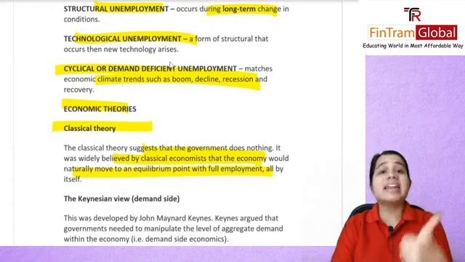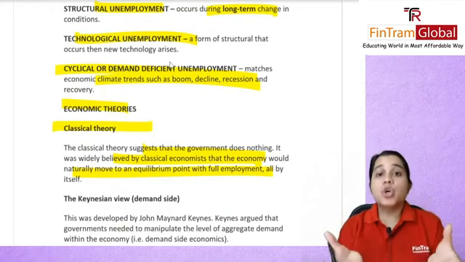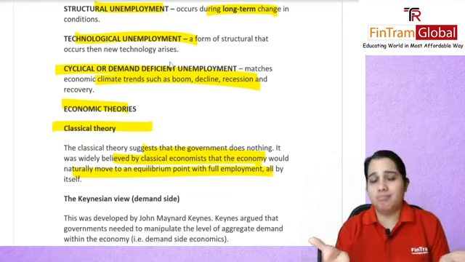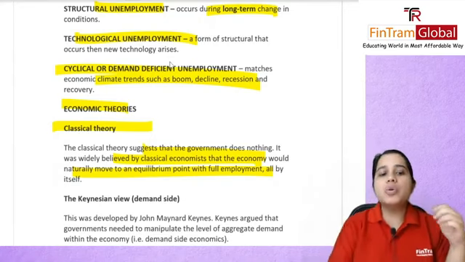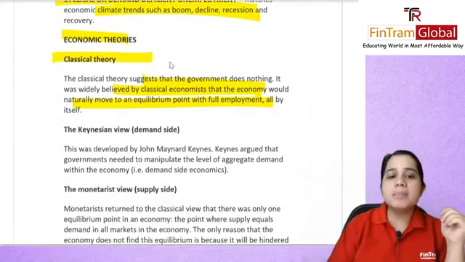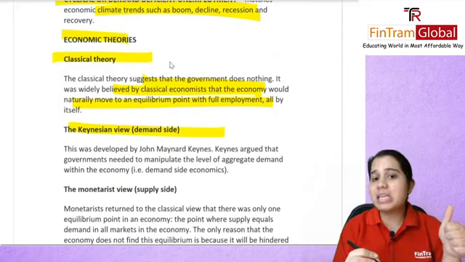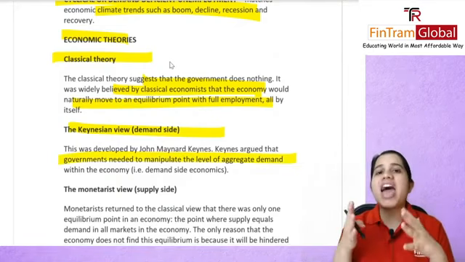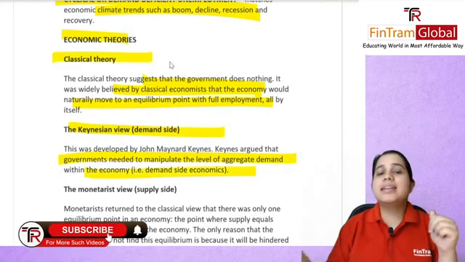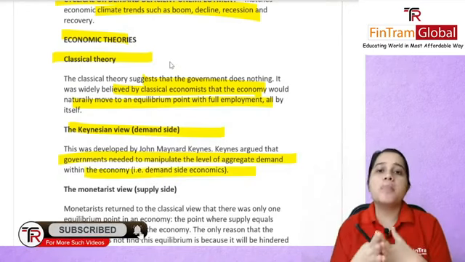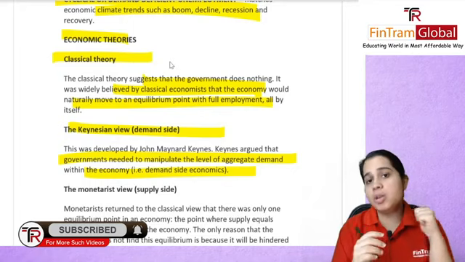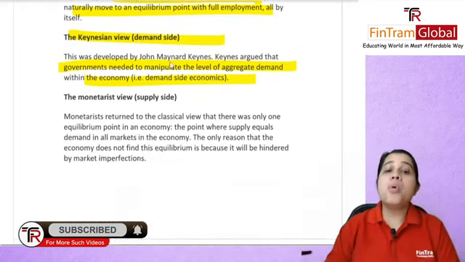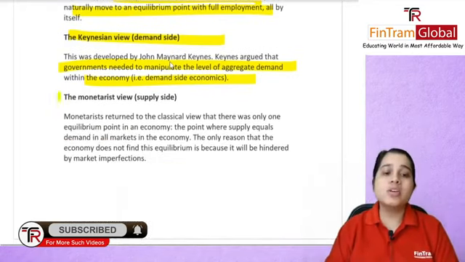But of course, the Great Depression happened, and then this theory did prove itself to be sort of useless. And then you had your Keynesian view, or the demand side, which was given by Keynes. He argued that government will need to manipulate the level of aggregate demand, that is the demand side of economics, in order to reach that equilibrium point. Then we had our monetarist view, which was your supply side.